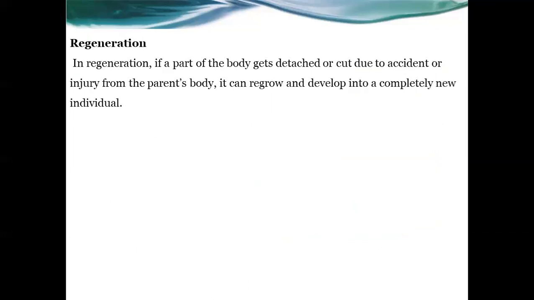Next is regeneration. This is another method. Regeneration is the part of the body. That means if a part of the body gets detached or cut due to accident or injury from the parent's body, then it can regrow and develop into a completely new individual. It is carried out by a multiplication of special cells, which undergo changes and form similar types of cells and tissues like the original.